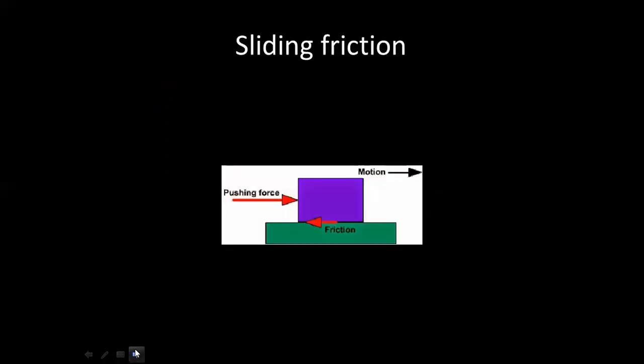Now this is sliding friction. Sliding friction is when you slide one object over another object. Again, this is an example of sliding friction: one boy is sliding on a slide. And you can see that in sliding friction, most of the body is in contact with the other surface on which the body is being slid.